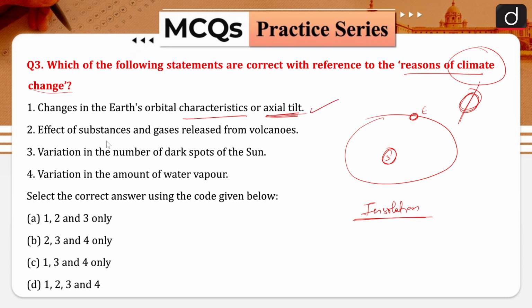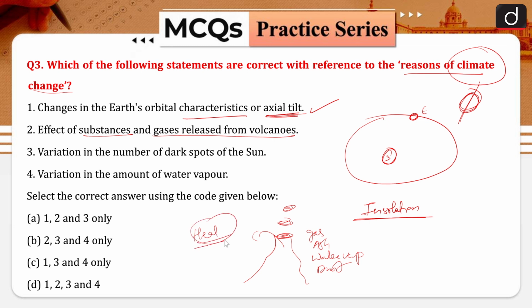Second is the effect of substances and gases released from volcanoes. When we are talking about these volcanoes, you know that from the craters there are various gases, then there are ash, then we have water vapors, and other than that there are various dust particles coming out of it. And an enormous amount of heat is released out of it. So ultimately that is impacting the climate.